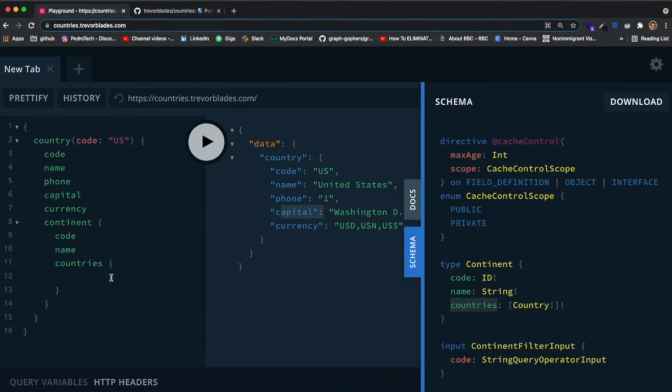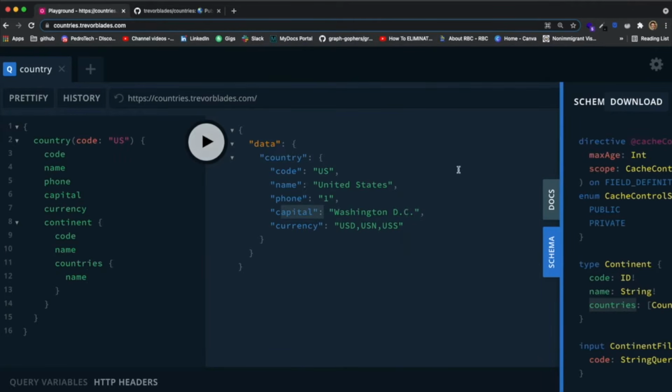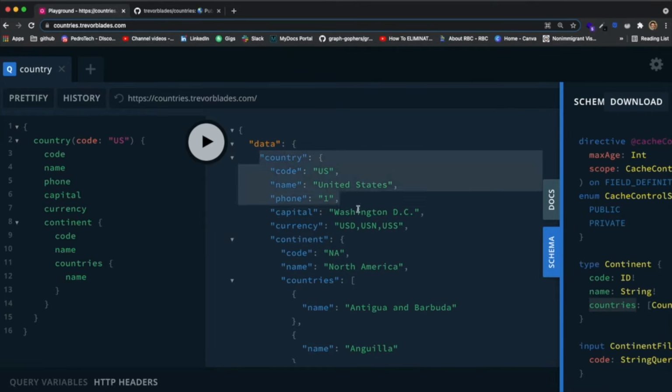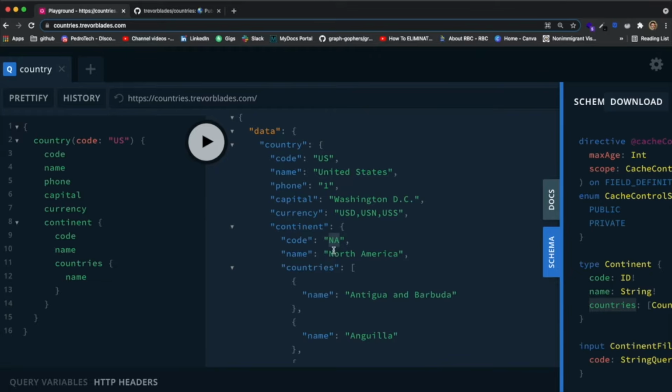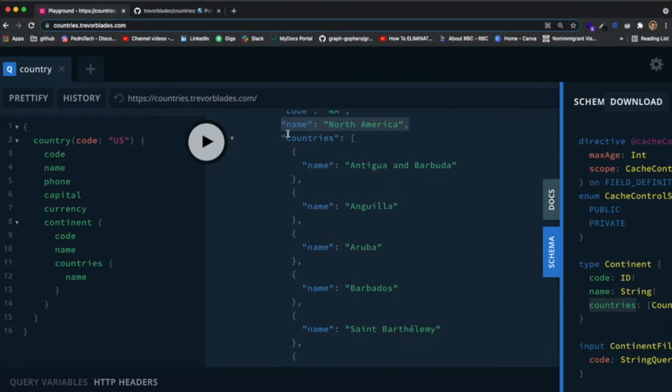So let's just get the name of the country, and if we run this over here, we're actually going to get the United States, then we're going to get all the information that we had previously, but now we're getting the continent field, and inside of this continent field we get the code NA for North America, which is the continent where the US is located, and then the name North America, and then we get a list of countries, and each country only returns the name.